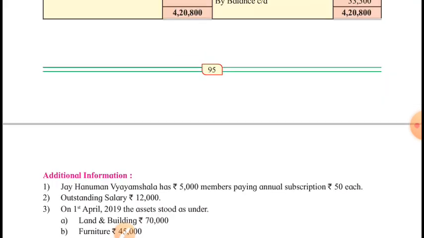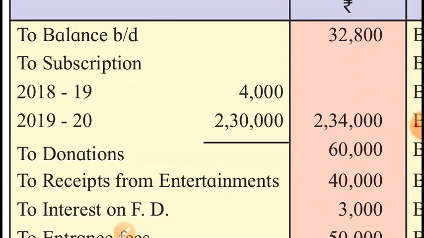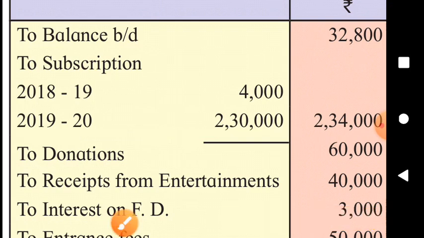There we will see on the receipt side, have we received rupees 2,50,000 for the current year? No, we have received lesser than that. We have received just 2,30,000. So rupees 20,000 is the current year's outstanding subscription. So this 20,000 will be added on income side and will be shown on asset side. Fine.